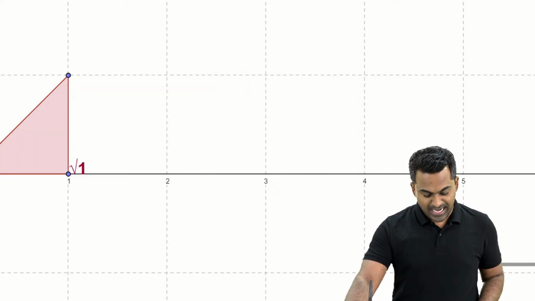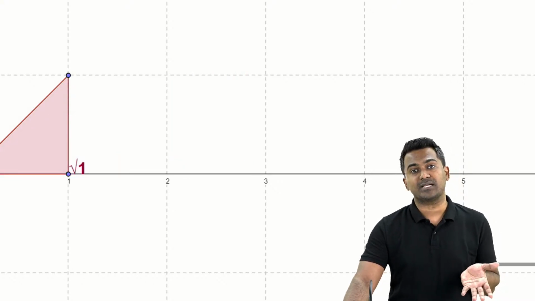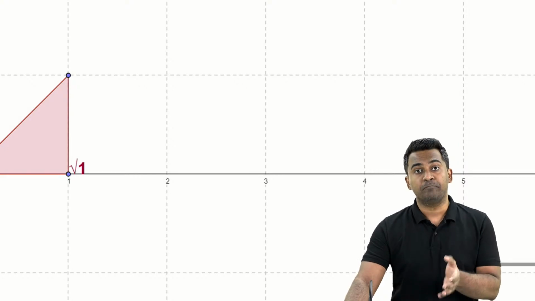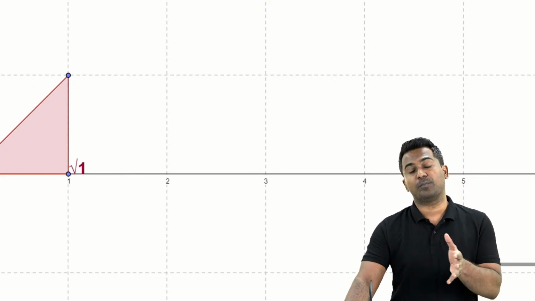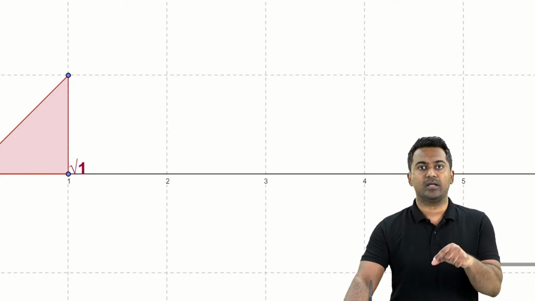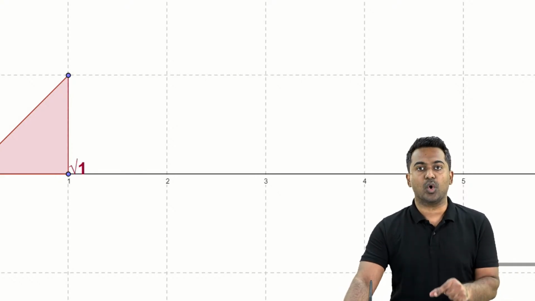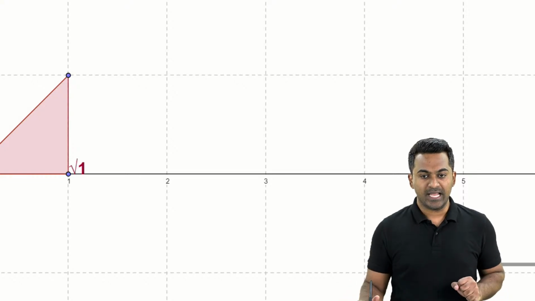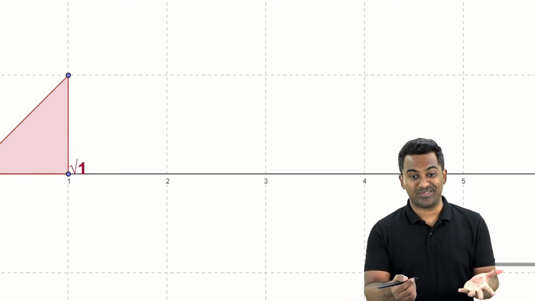Okay, the height of the triangle is always going to be 1 because some of you were asking, if I want to plot root 7, what should be the combination? If I want to plot, let's say root 9, what should be the combination? Just remember the height of the triangle should always be 1. Okay, convert a third and simple form. We will be coming to that today, Bhakti.